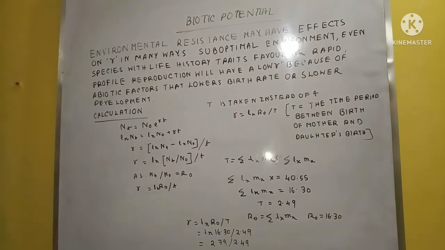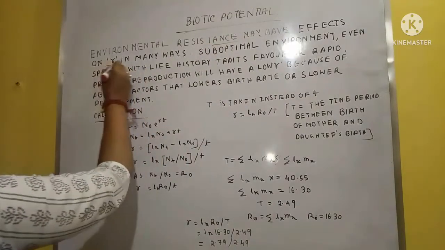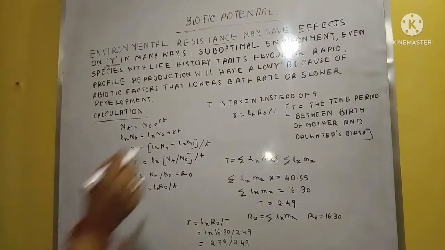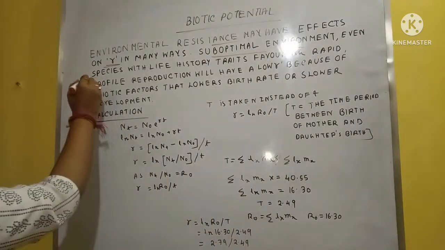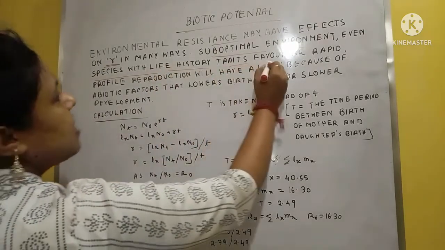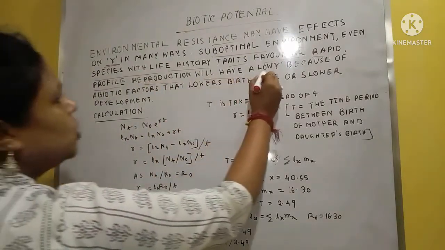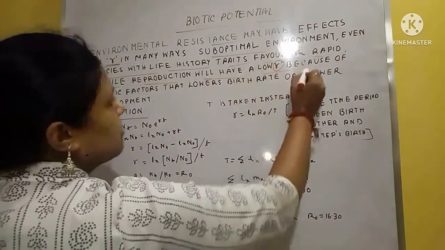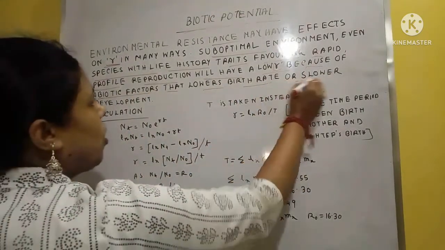Okay, now we learn how the R is affected. Some environmental resistance may have effects on the R value in many ways. Suppose there is an example, you can consider it. In a suboptimal environment, even the species with life history traits favoring rapid reproduction will have a lower R value, because of abiotic factors that lower the birth rate or slow development.